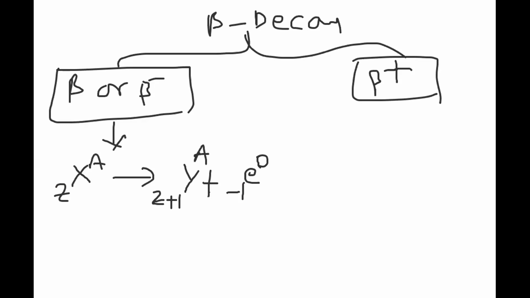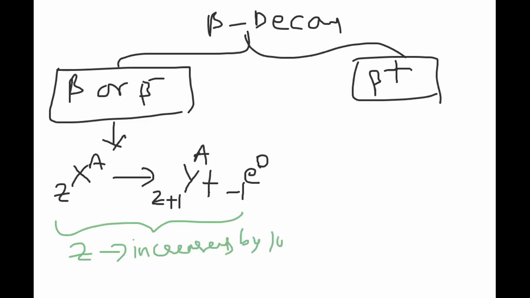Mass number remains the same. Conclusion: atomic number increases by 1 unit, and there is no change in mass number. Suppose beta plus decay, that is a positron. What will happen in this situation?